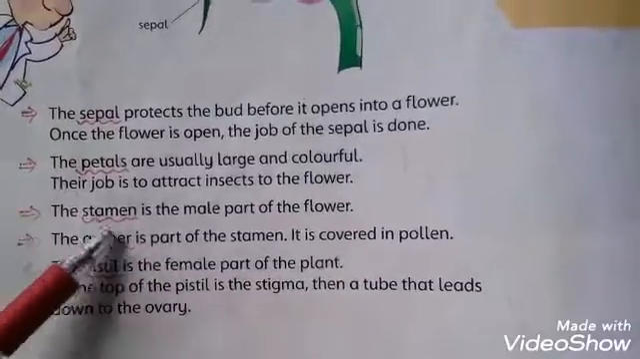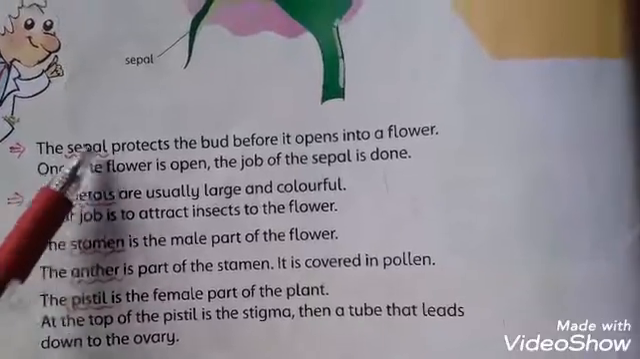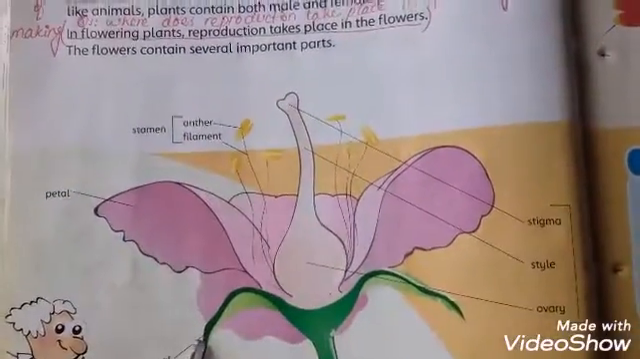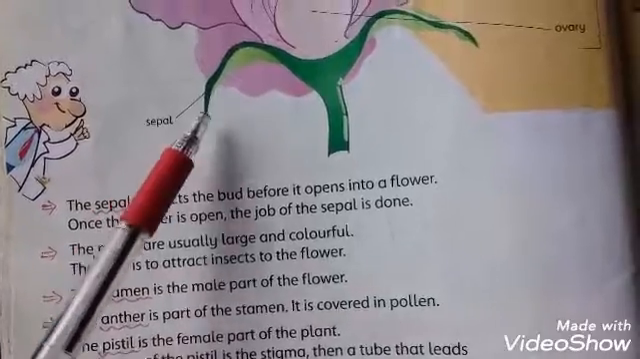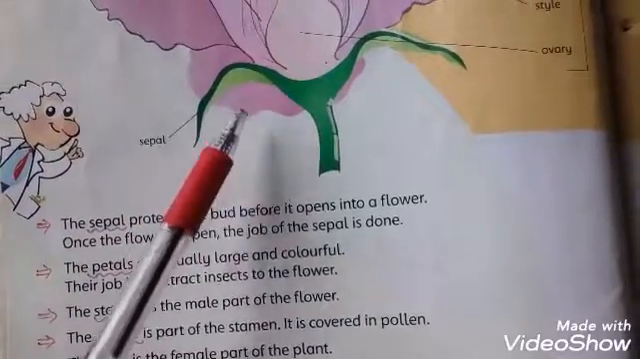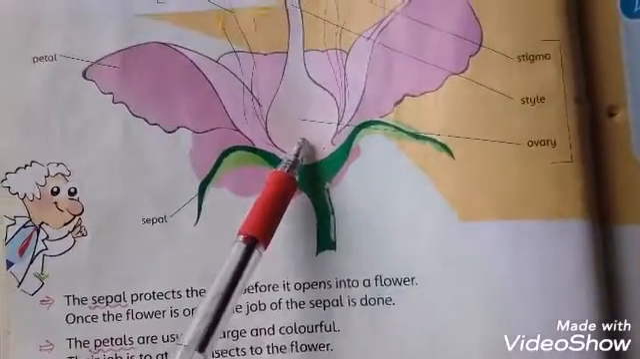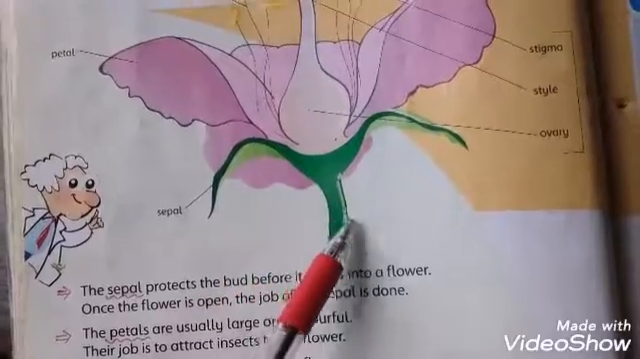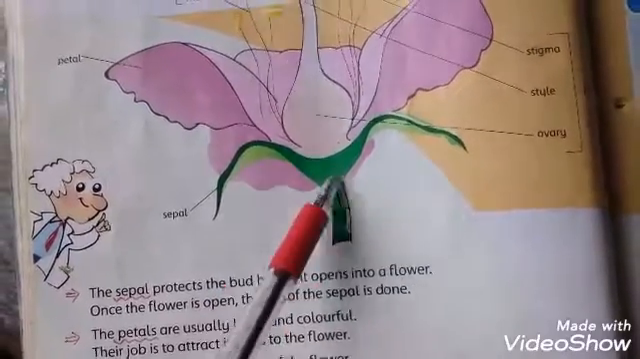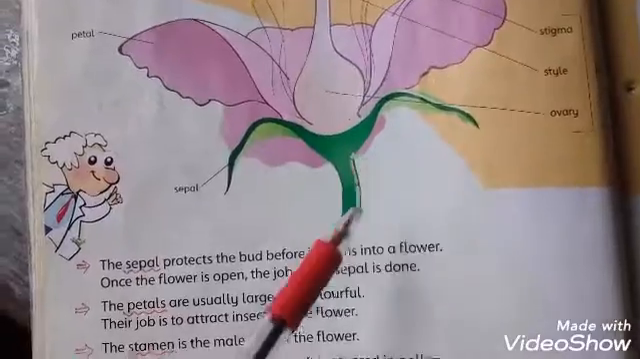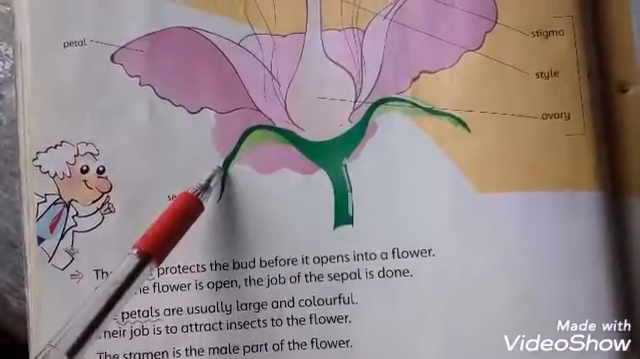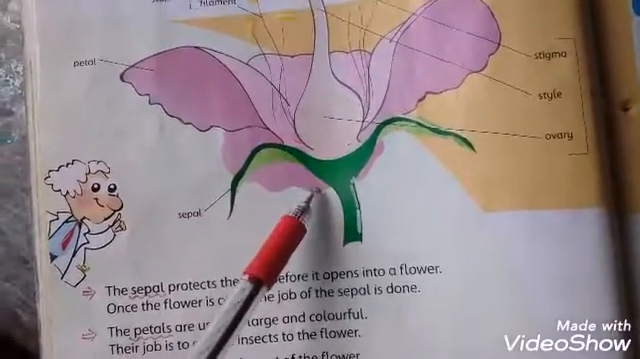Now dear students, come towards the functions of this flower and its parts. First, sepals. As I already mentioned, it protects the bud before it opens into a flower. It is always present outside the flower, and it protects the bud before it opens into a flower. Once the flower is open, the job of the sepal is done.